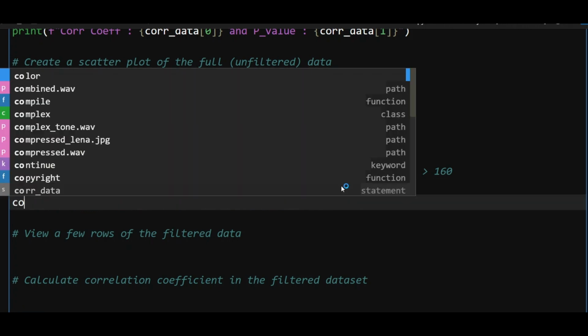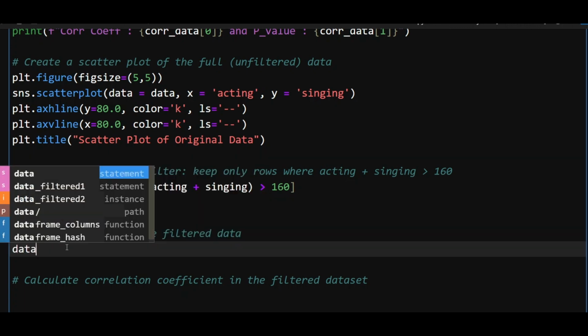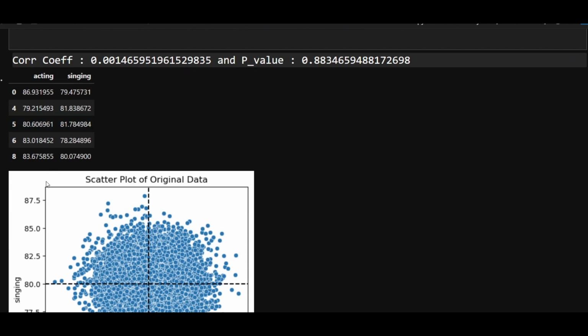So again, I'm going to view my data. So let's say data filtered, and I'm going to see the first 5 rows. I'm able to see the scores here. So combined score will always be more than 160. That's what this table is showing.